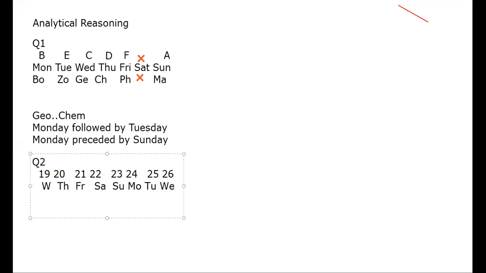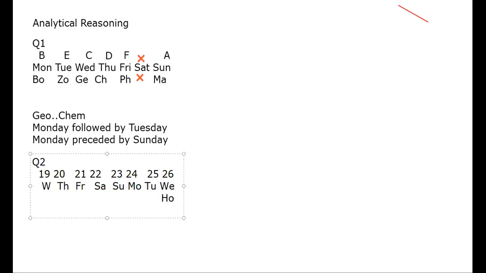There are 6 games: badminton, cricket, table tennis, kho-kho, hockey, and football. Hockey was not played on the closing day. So I'm going to write hockey here and cross it. You write hockey here and put a cross sign.